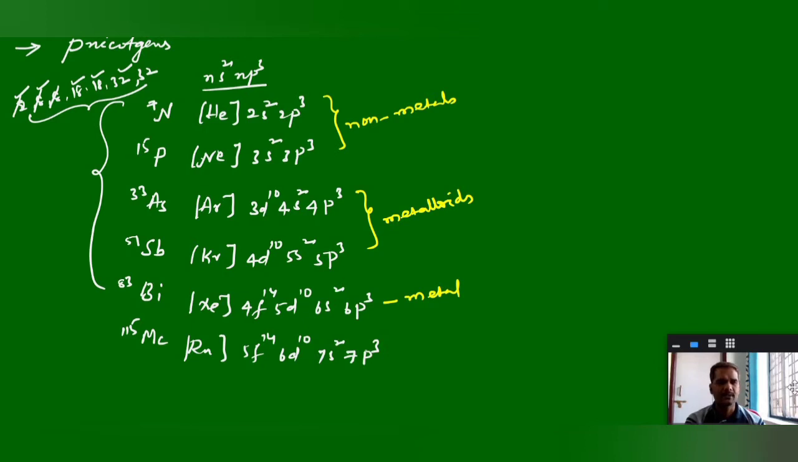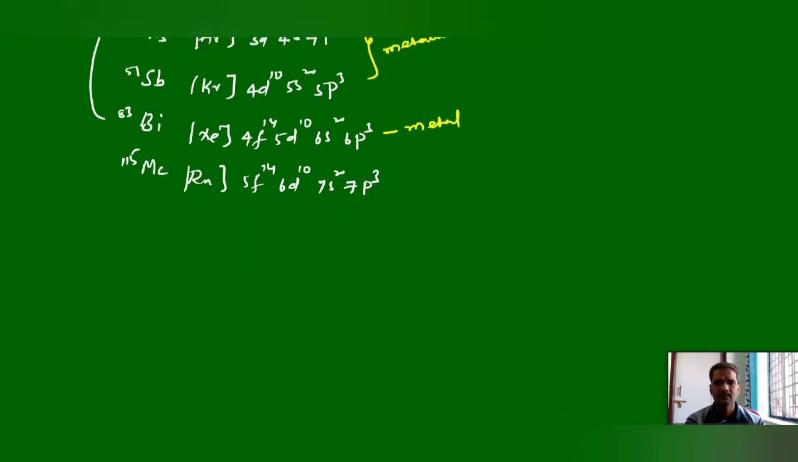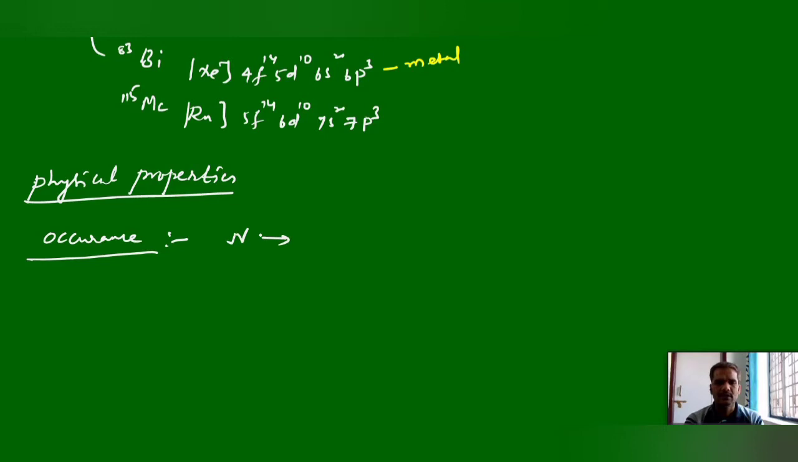First will be the physical properties of all these elements. Next, the chemical properties, and individual elements, their compounds and preparation one by one. First, you will see some physical properties, mainly the source of the elements, that is occurrence. Come to nitrogen. Nitrogen is the most abundant element in atmospheric air, almost 71% by volume. Instead of most, we can say it is the first most abundant element in atmospheric air.